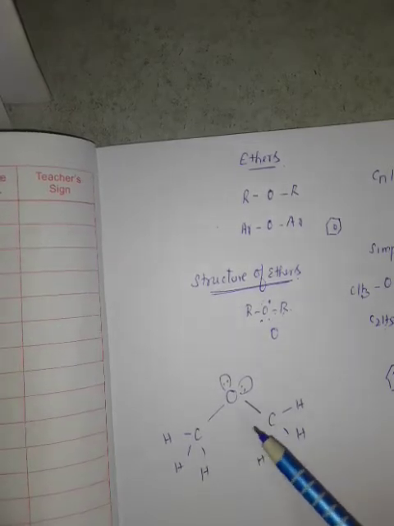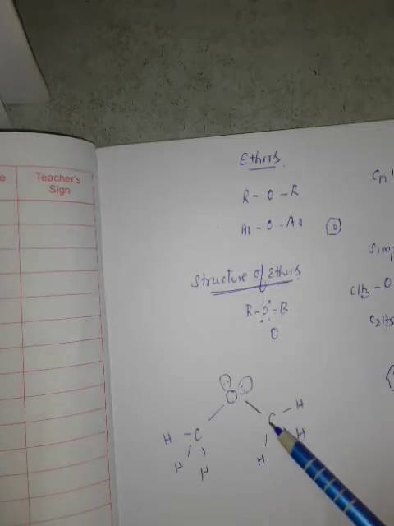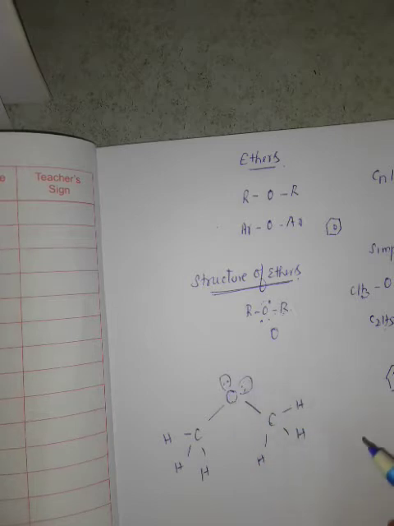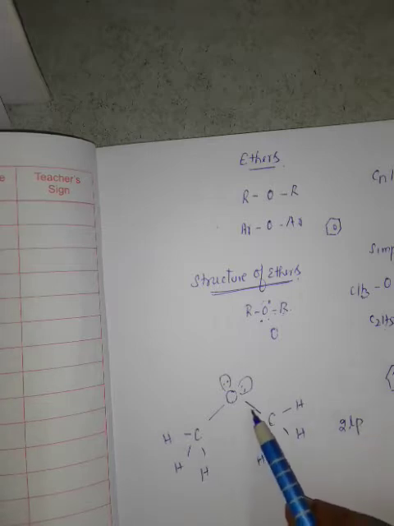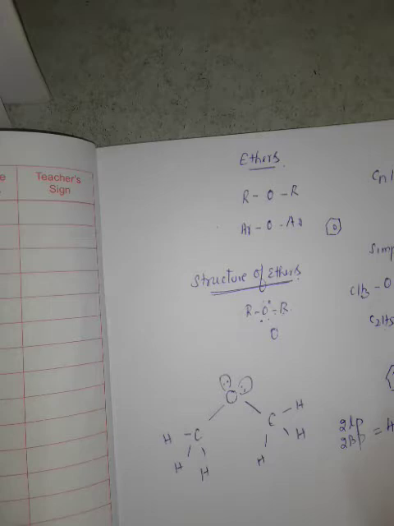Now it is said that this oxygen is sp3 hybridized and this carbon is also sp3 hybridized. How can we say it is sp3 hybridized? Regarding the oxygen atom, you see there are two lone pairs, and these two are bond pairs. 2 plus 2, totally 4 electron pairs. If there is 1 it means s, 2 means sp, 3 means sp2, 4 means sp3. So it is sp3 hybridized.